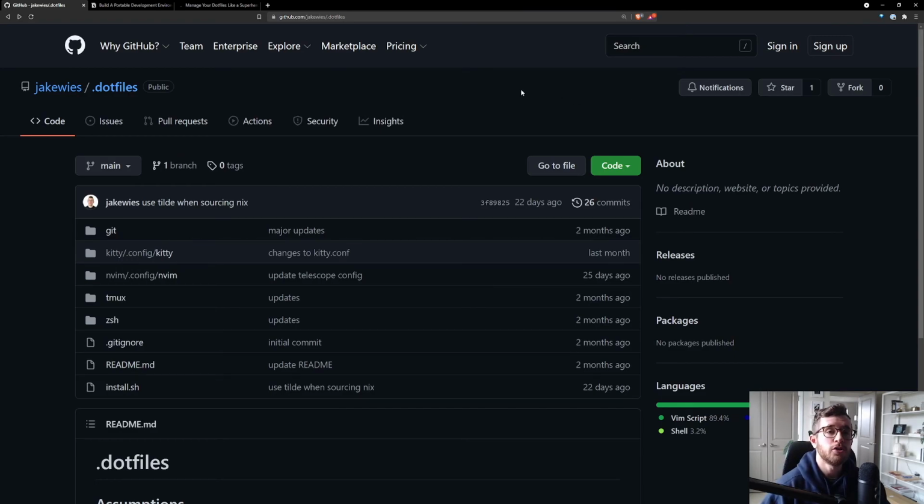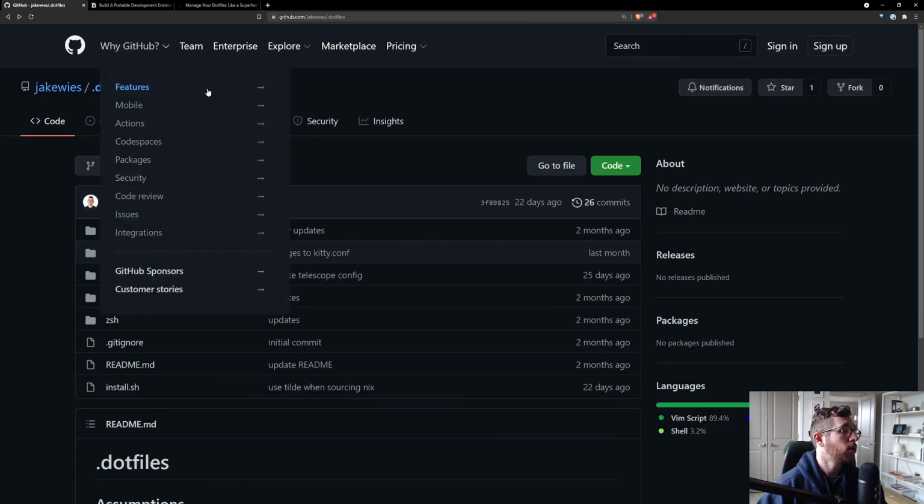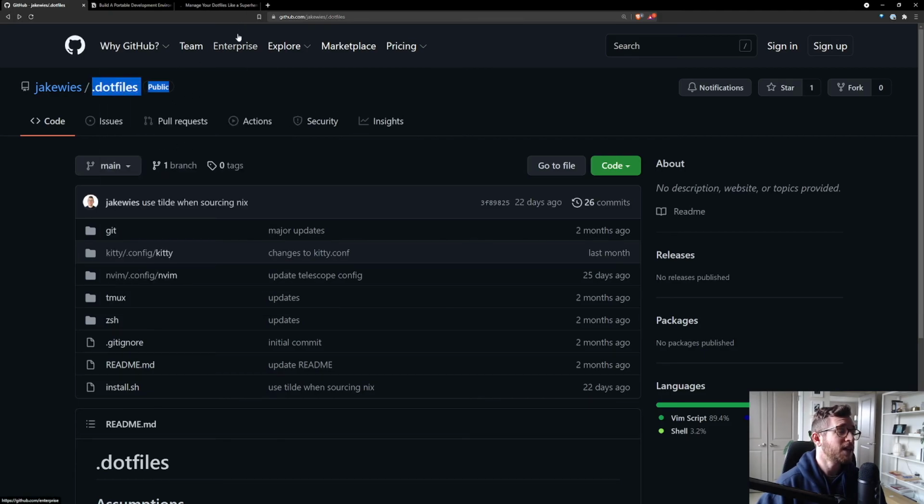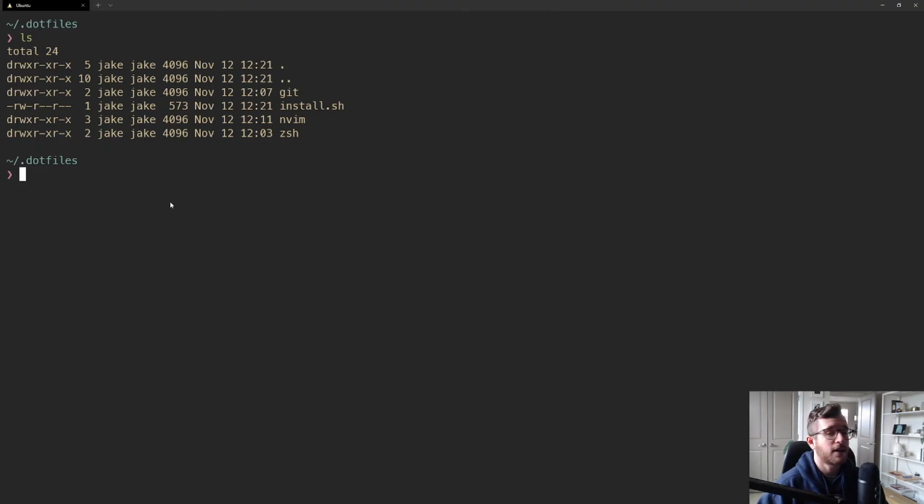You'd create a new remote repository, call it whatever you'd like, and then you can make this .files a Git directory, add the remote, push it, and then now all of your configuration is up to date, and anytime you make a change, it will act as a traditional Git project, and you can Git status and Git diff all of the changes. You can create branches. These are things that I've done in the past.